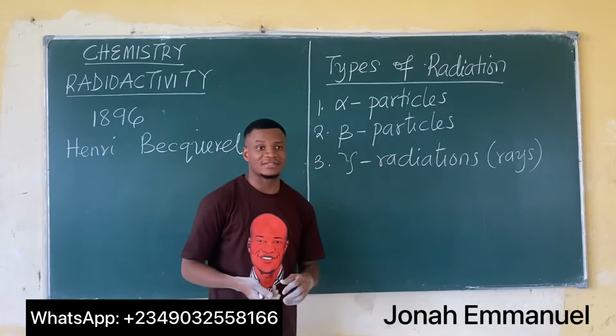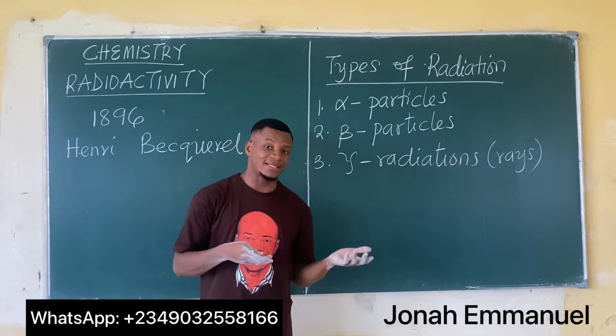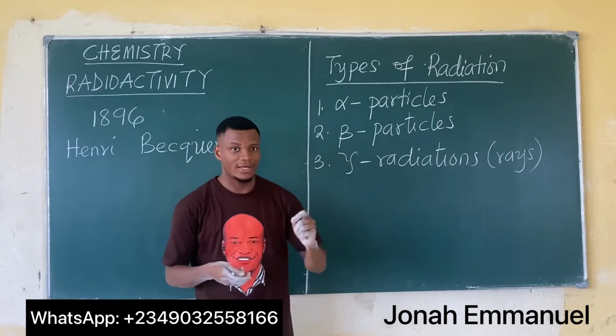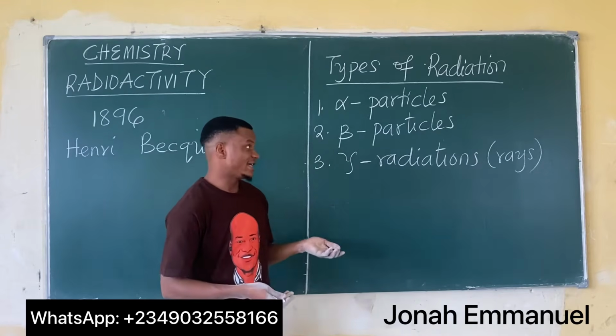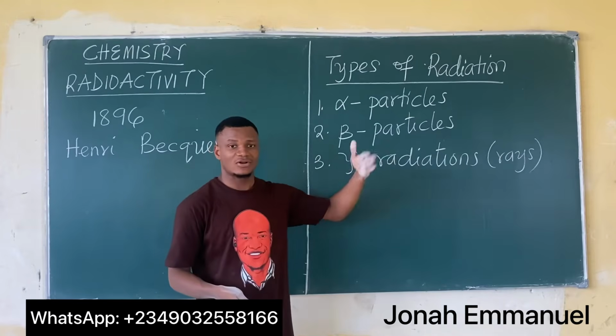While gamma rays, the mass of a gamma ray is negligible. So we can say it doesn't really have a mass, or the mass is too small and hence becomes negligible. And that's why this is not gamma particle, it is gamma radiation, because the mass is almost nothing.